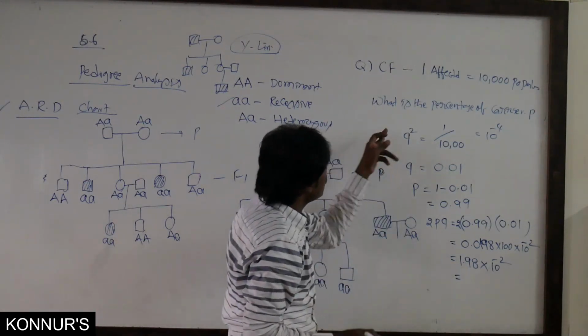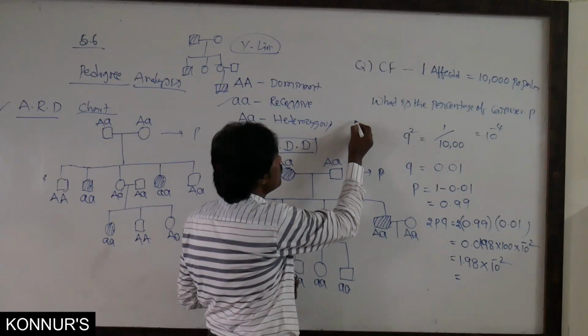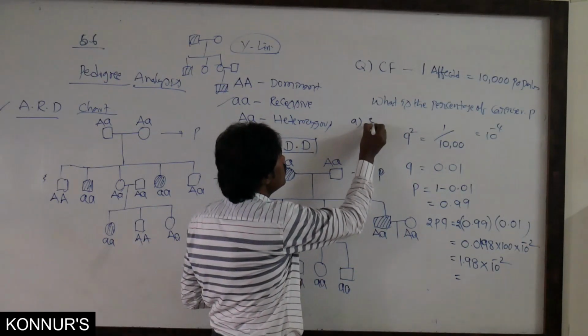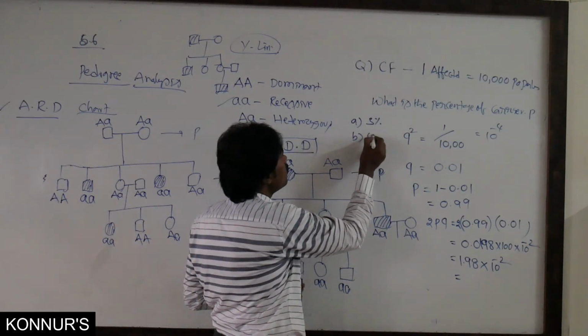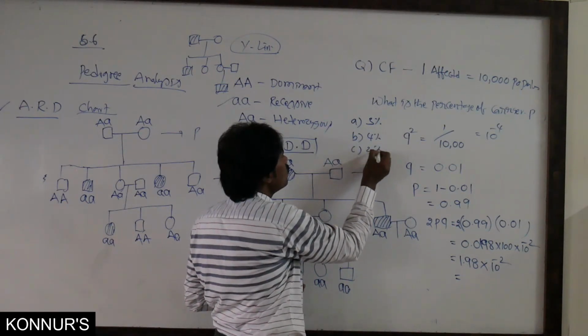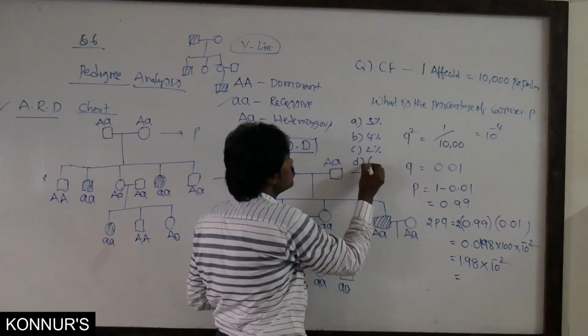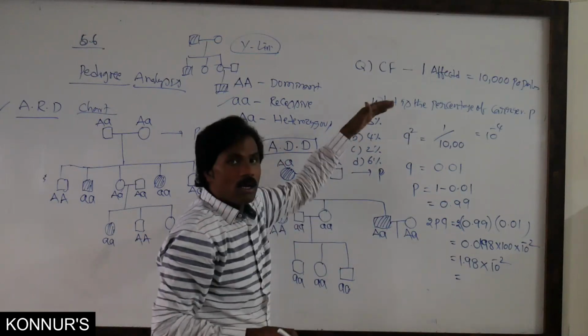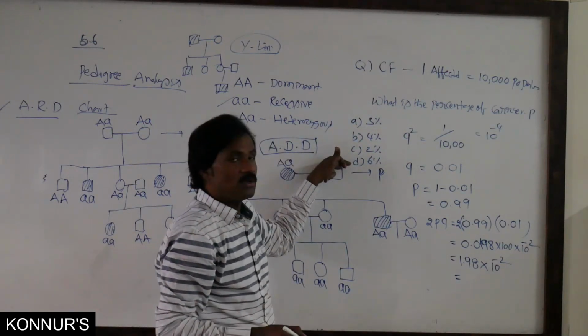If they give options before that, suppose A equals 3%, B equals 4%, C equals 2%, D equals 6%, like that, what is the original percentage?